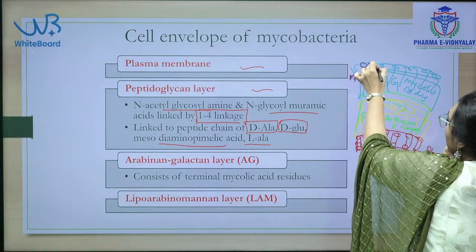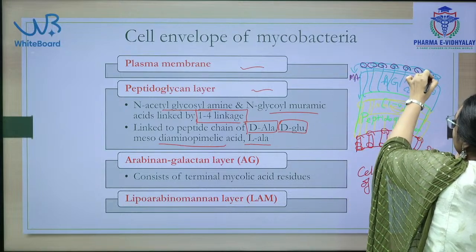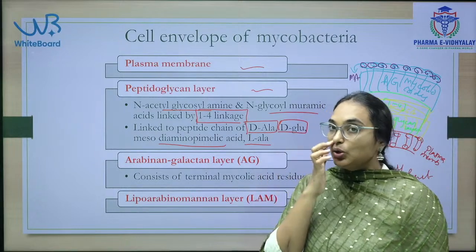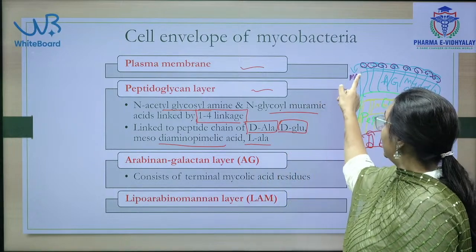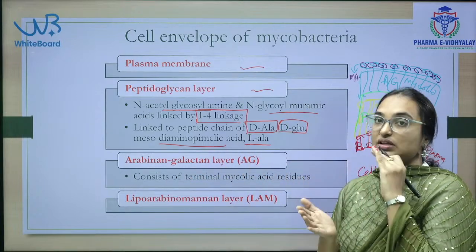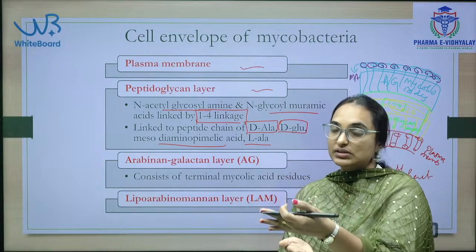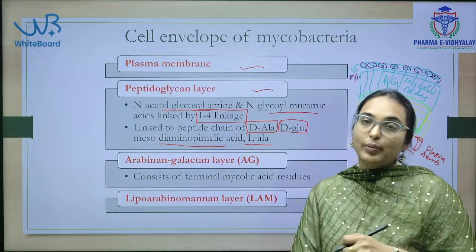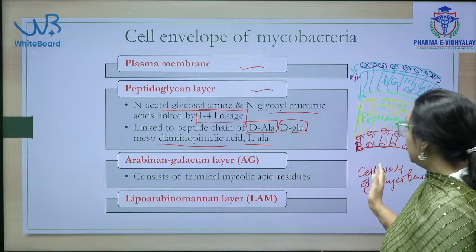Thus, these terminal mycolic acid residues are the site of action for most of the anti-tubercular drugs. Why? Because if these are targeted, mycolic acid synthesis is prevented. Mycolic acid synthesis is the main basis for cell wall synthesis. If cell wall synthesis is inhibited, then the mycobacterium cannot survive. So, this is the fundamental point.